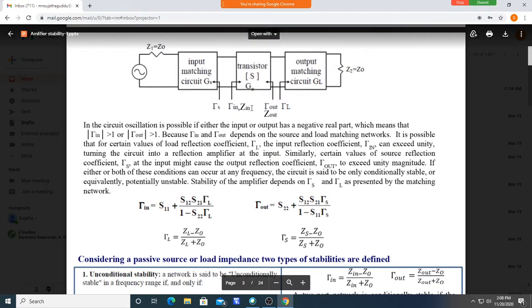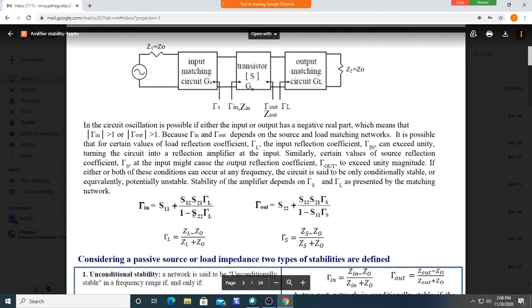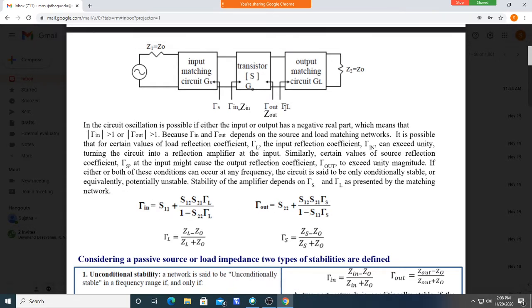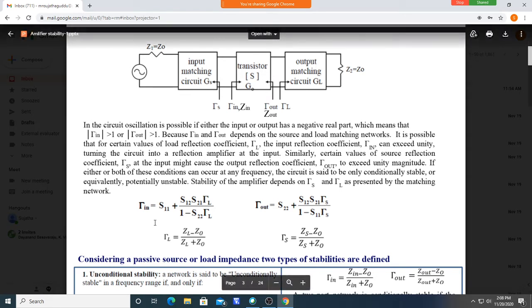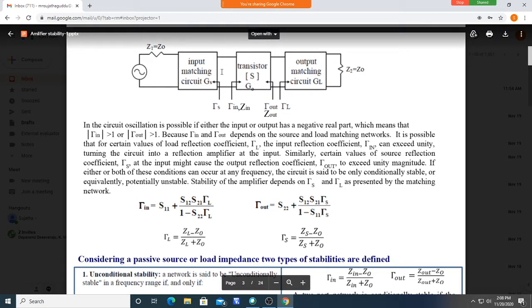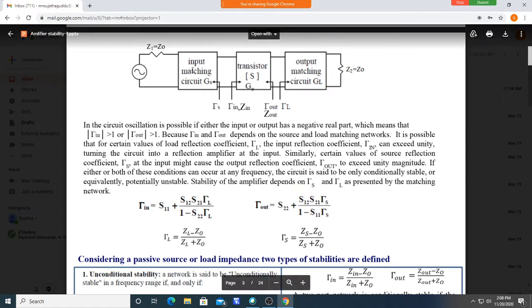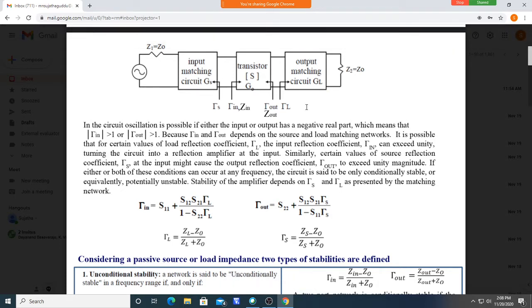Similarly for Γin also, this Γin should not exceed 1. It should be less than or equal to 1 to get proper operation of the amplifier. But if you take some values of ZL, it may increase greater than 1, and that leads to oscillation of this amplifier. So while designing the amplifier, before doing the impedance matching network at the input and output, you should check for the stability of the amplifier.